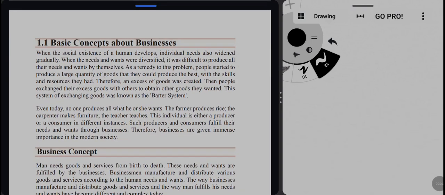The first one is the basic concept of business: how business is formed, how the concept of business was invented, or how this concept came to society. Back then, people produced small amounts of the things they wanted and consumed them, but there was a problem. They couldn't produce all the things they wanted to fulfill their needs.